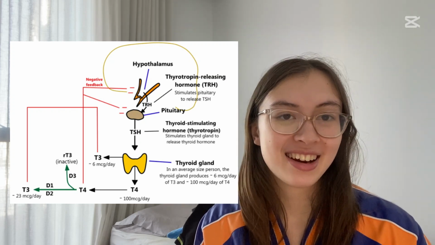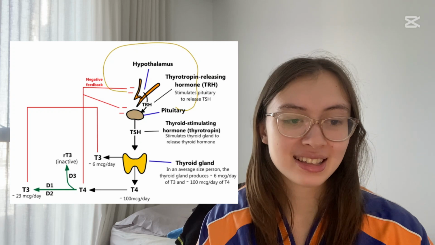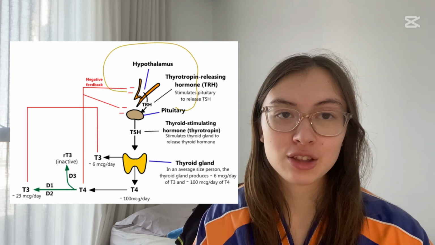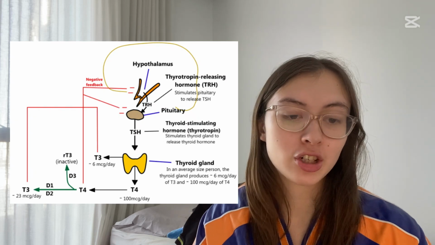There is a secondary negative feedback loop also involved in this axis. In this loop, the hypothalamus and the pituitary sense the presence of T3 and T4 in the blood and stop production. Let's zoom in on these thyroid hormones.